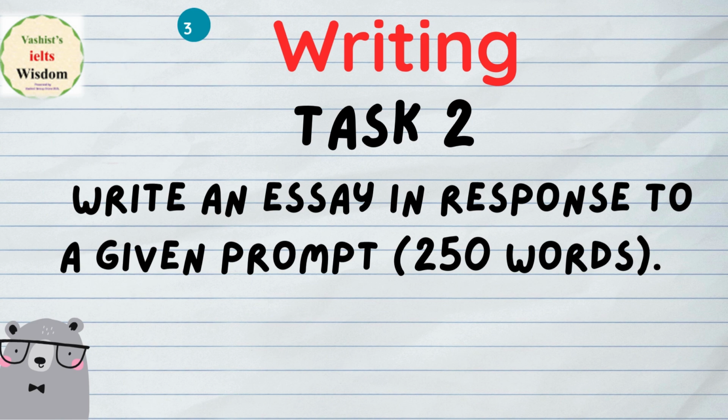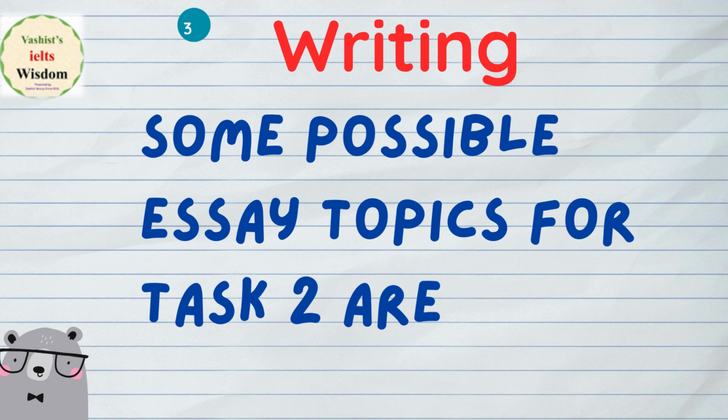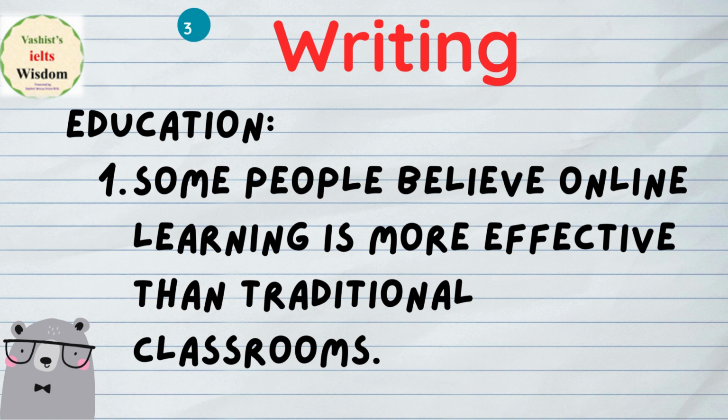And now next, for your writing, some possible essay topics for task 2 are: number one, some people believe online learning is more effective than the traditional classroom. If you notice, this is a topic about education. Which is better, online or offline, meaning classroom on a regular basis?